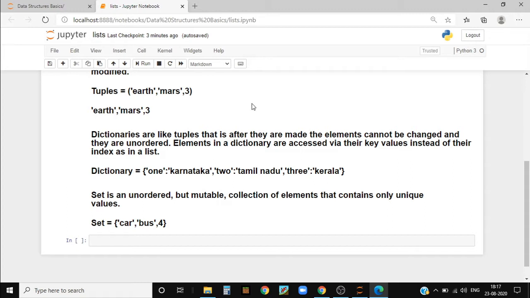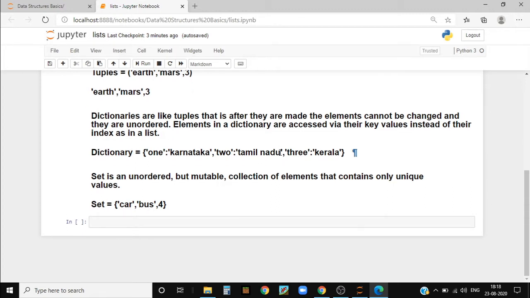So what is unordered? Unordered means in this dictionary what I've written here, I've written Karnataka first, Tamil Nadu second, and Kerala third. But sometimes when I print it, Kerala may come first, and then Karnataka second, and then Tamil Nadu third. But do not worry, because the key values will always remain the same. And to create a dictionary, you need to enclose the elements inside of flower brackets.